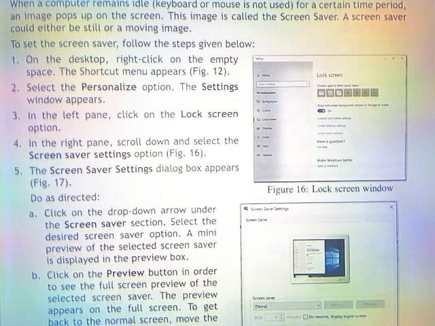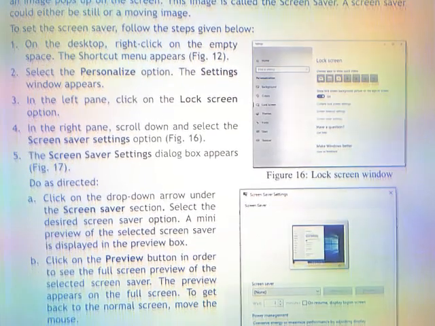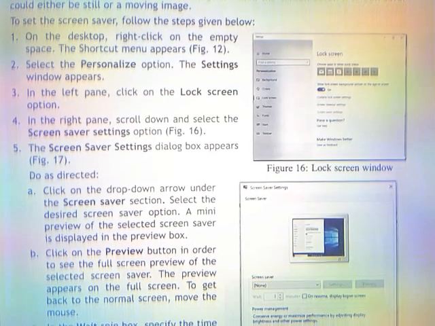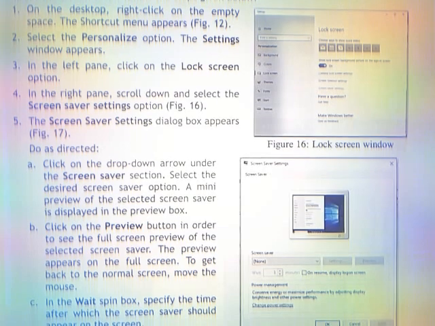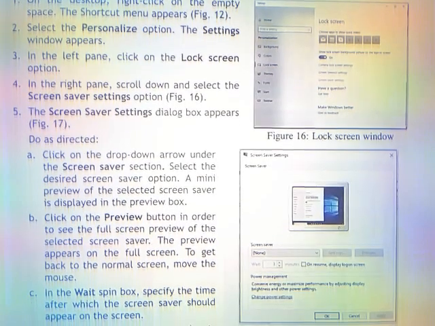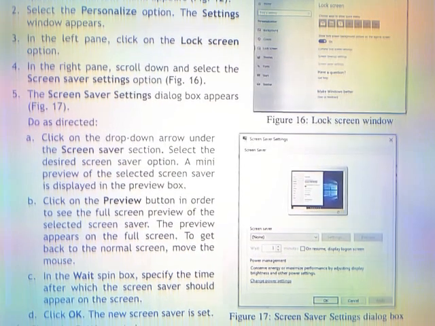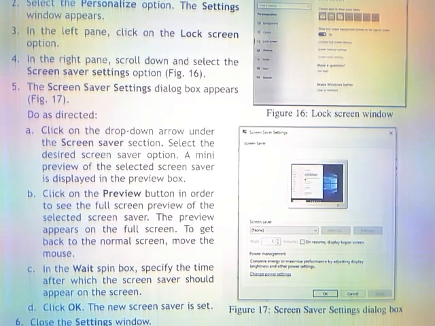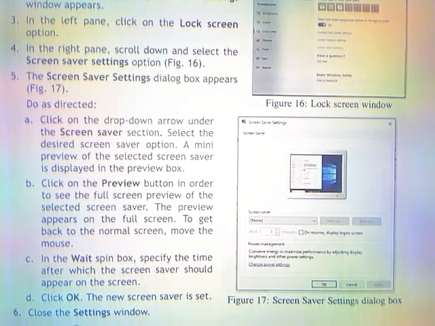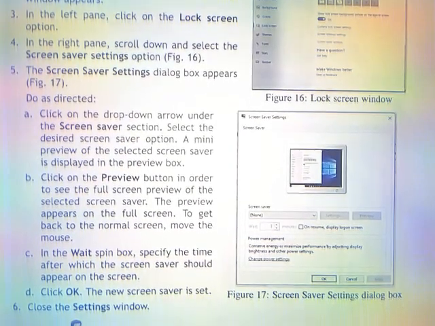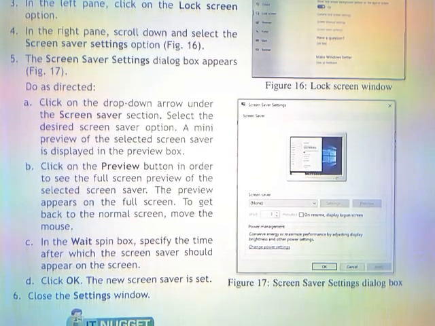First, on the desktop, right-click on the empty space. The shortcut menu appears. Second, select the Personalize option. The Settings window appears. Third, in the left pane, click on the Lock Screen option. Fourth, in the right pane, scroll down and select the Screensaver Settings option. Fifth, the Screen Saver Settings dialog box appears.